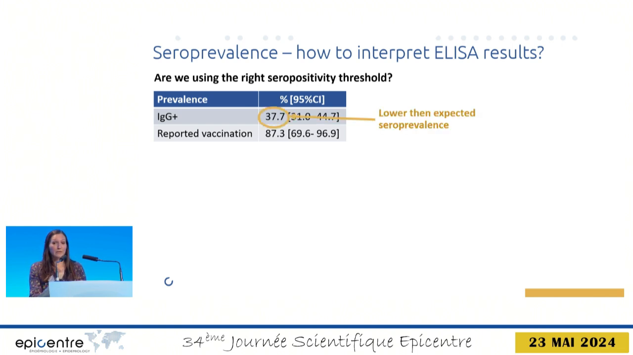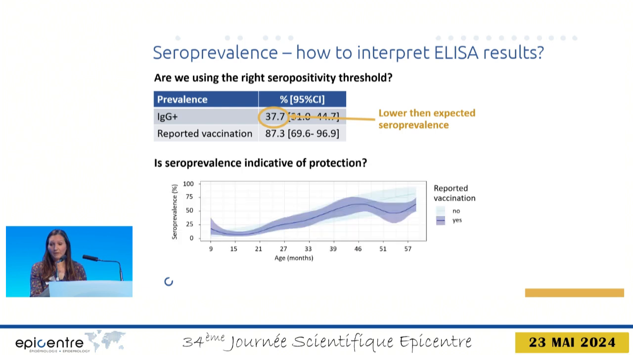The lower than expected seroprevalence raised the question whether the recommended threshold of IgG levels actually allowed us to correctly identify immunized individuals. Moreover, we found no association between the reported vaccination status and the seroprevalence, where you can see here children with reported vaccination in dark blue and those without reported vaccination in light blue. So this raises the question whether ELISA-based seroprevalence is indicative of protection from future infections of measles.